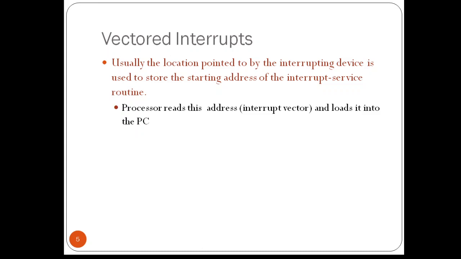In many computers, IO devices send this interrupt vector code over the data bus using the bus control signals to make sure that the devices do not interfere with each other. As we have seen, some particular code will be sent to the processor through which the processor can identify which device is requesting the interrupt. So it avoids interference with the other devices.